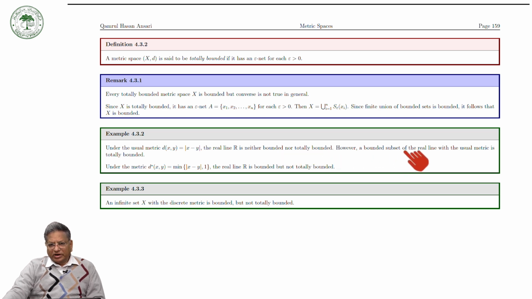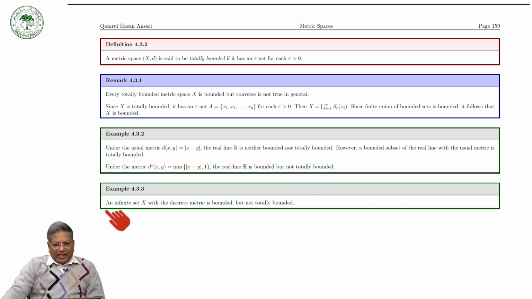However, a bounded subset of the real line with the usual metric is totally bounded. Under the metric d star of x,y equal to the minimum of mod of x minus y and 1, the real line R is bounded but not totally bounded. So here we can see that a space can be bounded but not totally bounded.